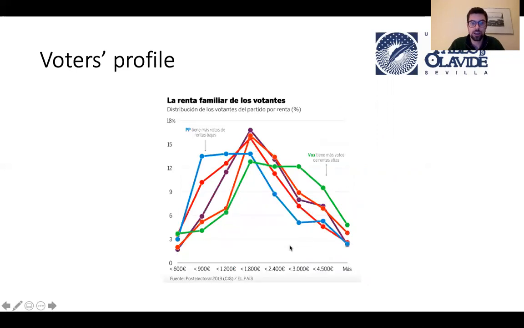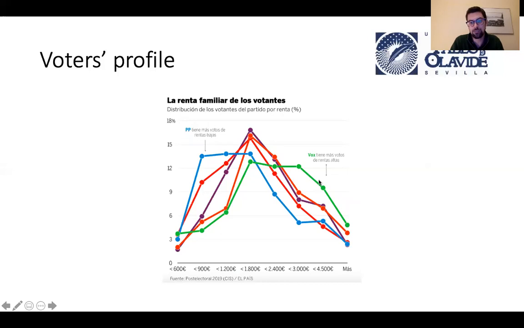If we talk about income, this is family income. It is not surprising that most people with the highest income will vote for Vox, that's the far right-wing party. They will also vote for Ciudadanos, that is a center conservative, center liberal party, we mentioned it in class. And what is the most interesting part is that those who have an income under 900 euros a month will likely vote for PP, for the conservatives. And this is the ironic part of it. This can be interpreted in many ways, but what is interesting is that people with less income will likely vote for traditional parties as well.